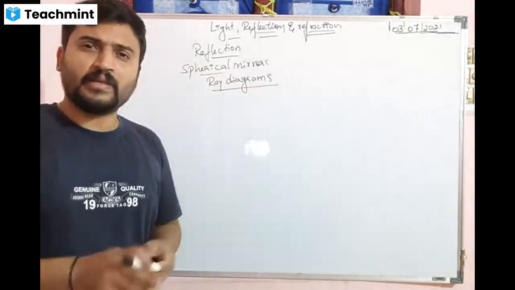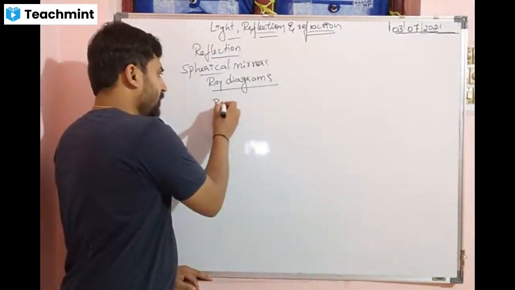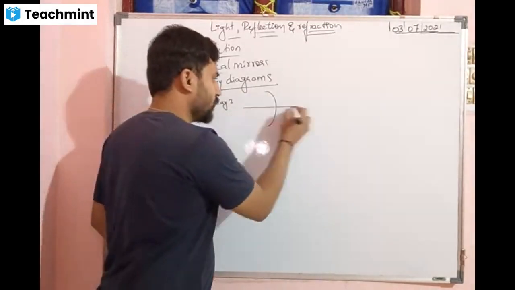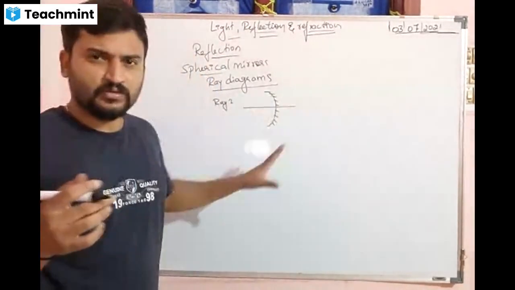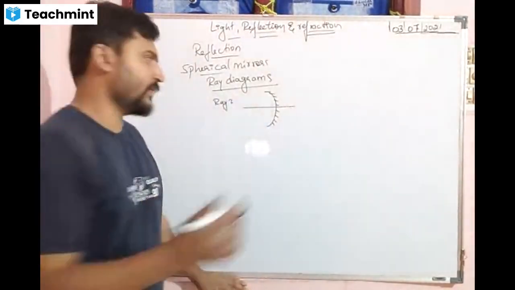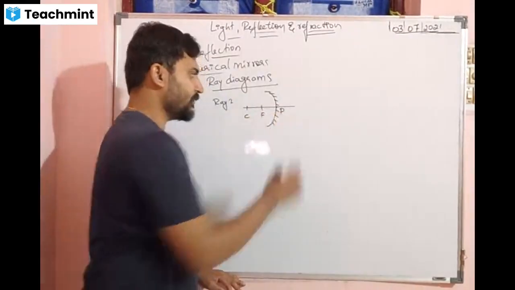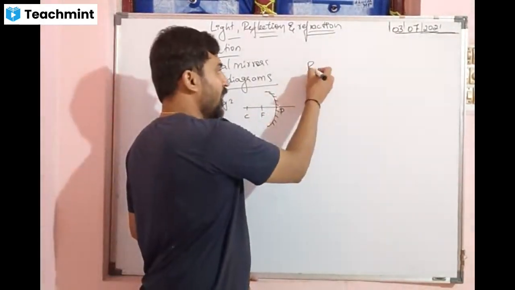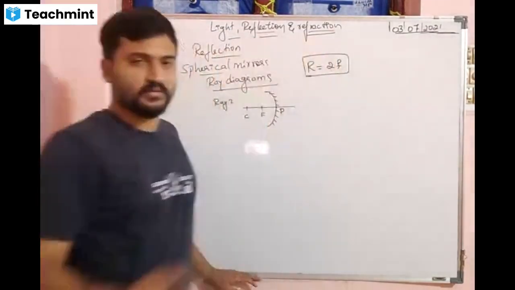We use 4 types of rays. Ray number 1. You understand how the ray is. What type of mirror is this? It happens with the convex also, but now I am showing you the concave. This is the pole of the mirror, center of curvature, principal focus. One more thing I forgot to mention: R is always double of F. Don't forget this.